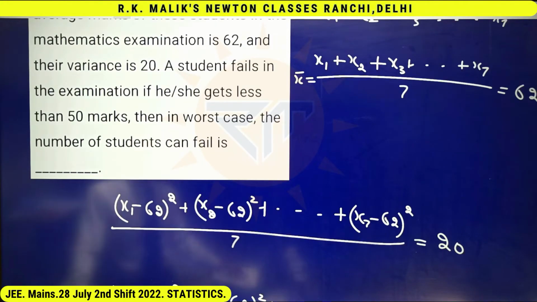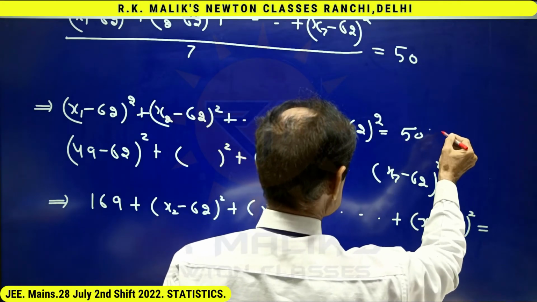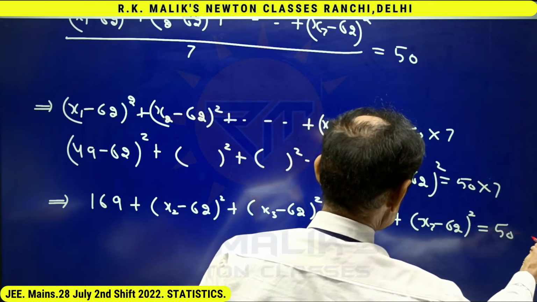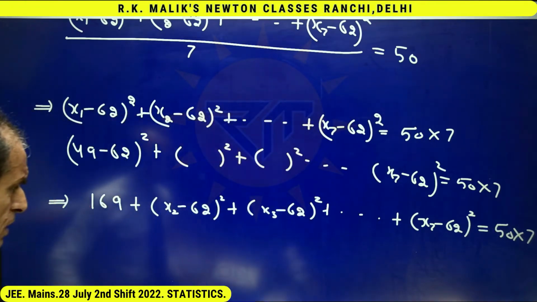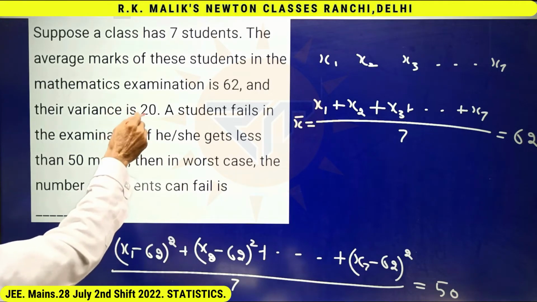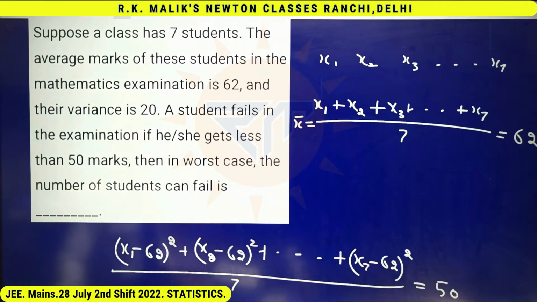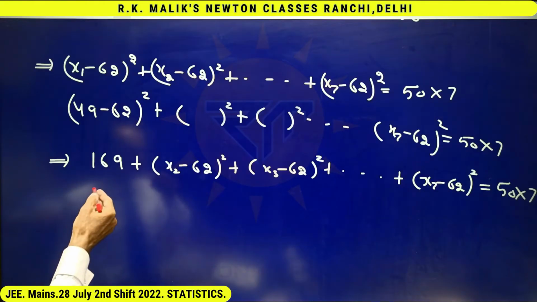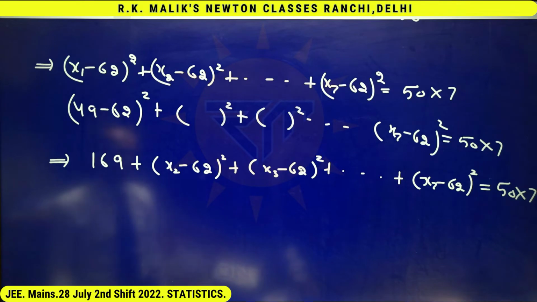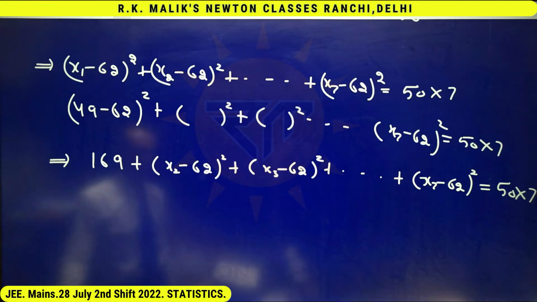Had he told that the variance given to you is 50, then the same question would have become 50 into 7, 50 into 7, and 50 into 7. Note that I have changed the situation of variance only. All other information I am supposing is the same. Now clearly it is possible that some student has got 49 marks. It means it is sure that at least one student can fail.